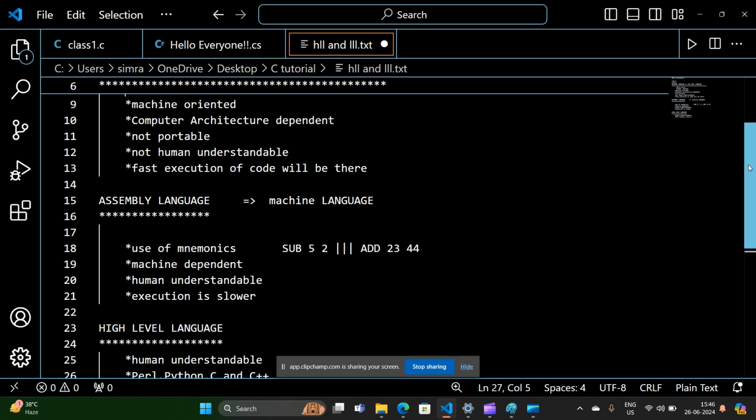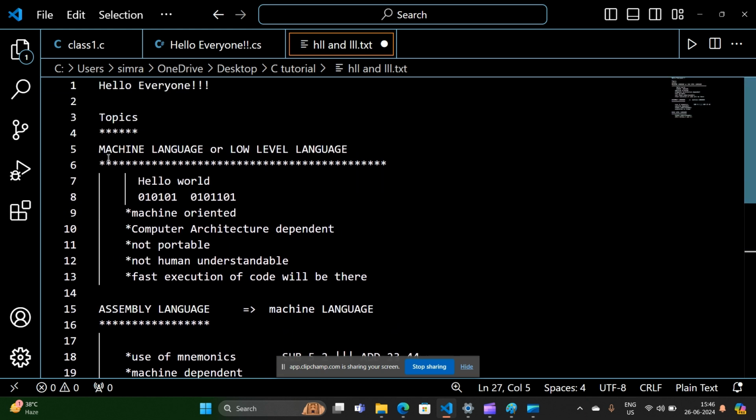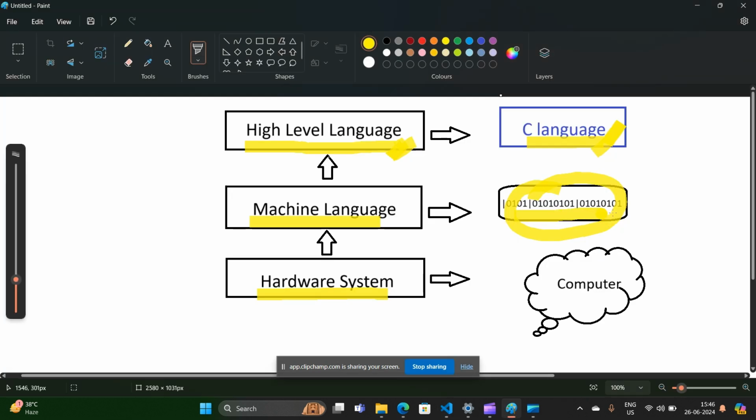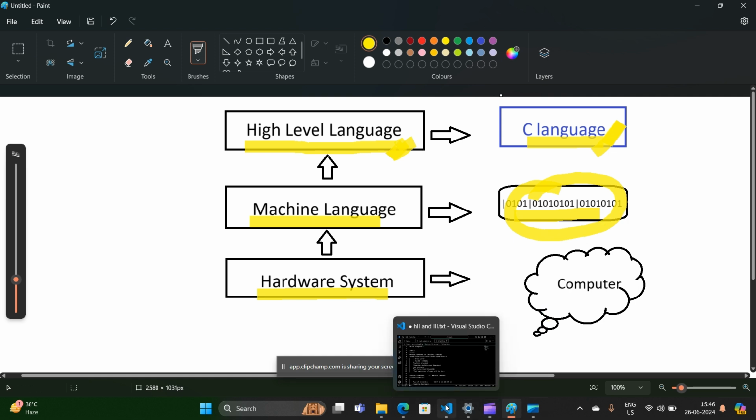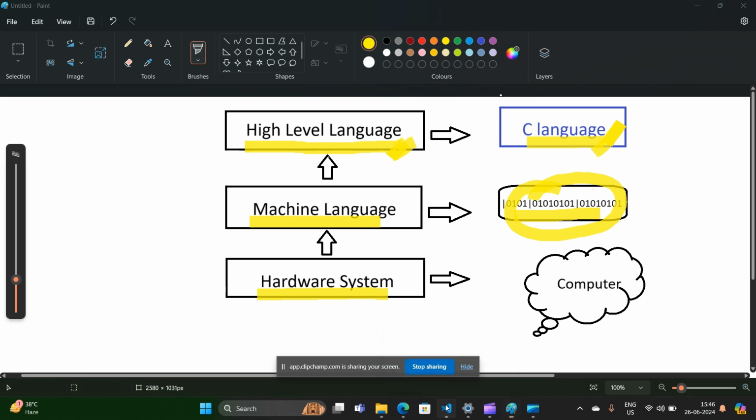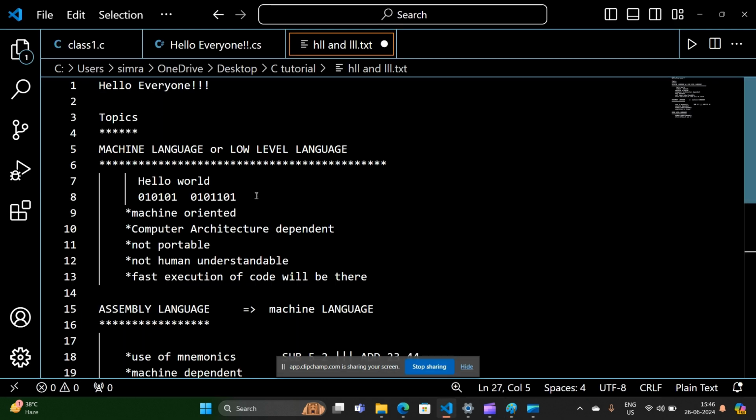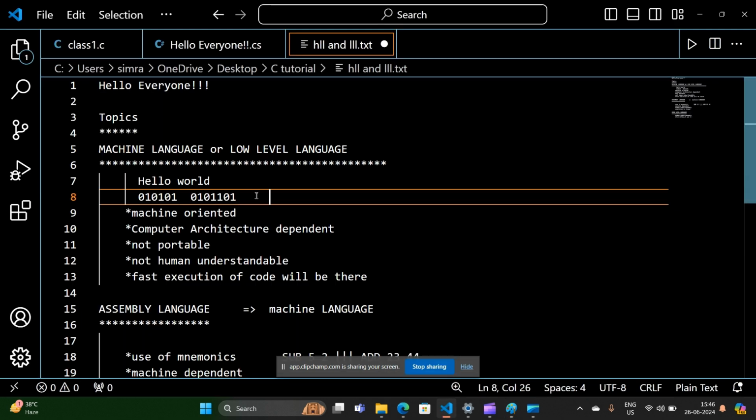Let me again tell you from the start. We have learned about what machine languages are. A machine language example is zeros and ones. For the addition and subtraction operations also we are going to use zeros and ones. In this way, if we have to perform 2 plus 5, then what will we write?